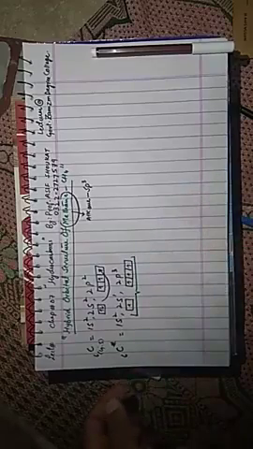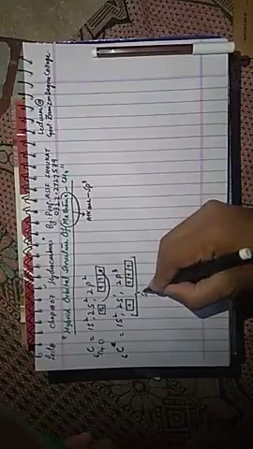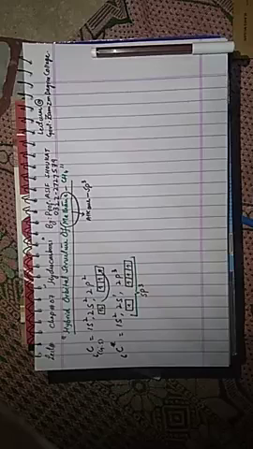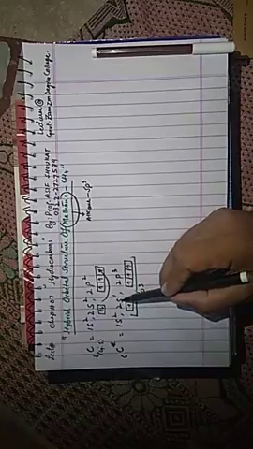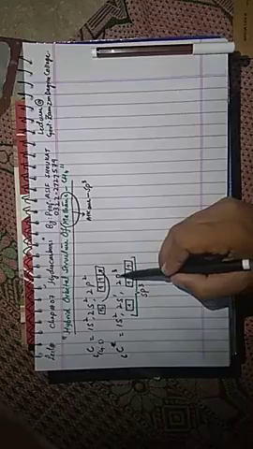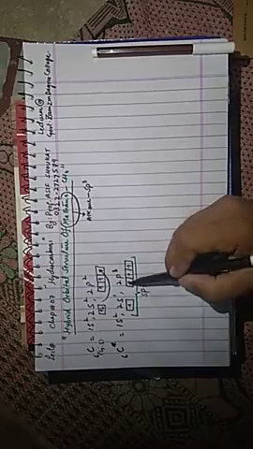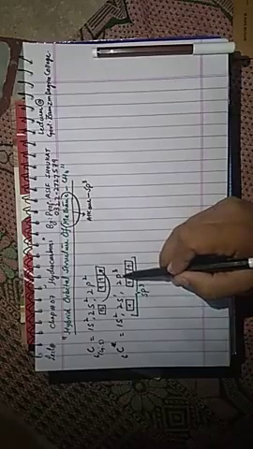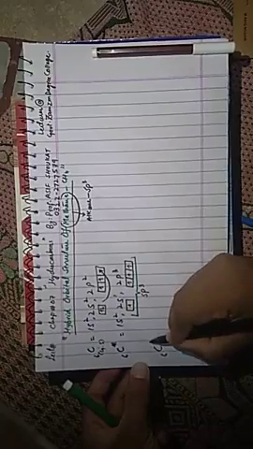Now this portion of the excited carbon atom undergoes hybridization. This is sp3 hybridization. How is it sp3 and why is it sp3? Because there is one s orbital and 3 p orbitals. I'm talking about the number of orbitals, not the number of electrons. One s orbital and 3 p orbitals hybridize and make sp3 hybridization.